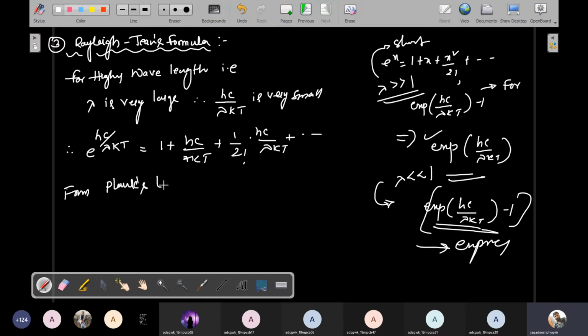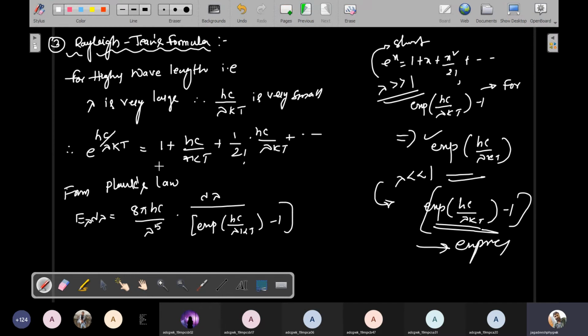What is Planck's law? E lambda d lambda is equal to 8 pi hc by lambda power 5 into d lambda divided by the exponential term minus 1.